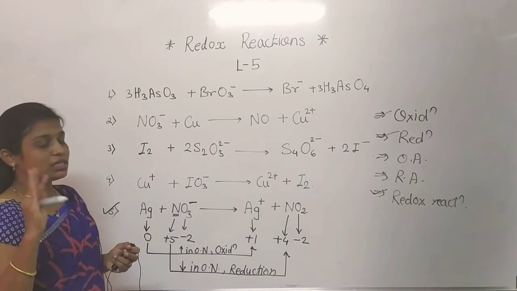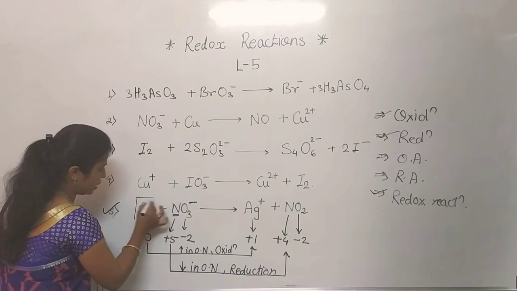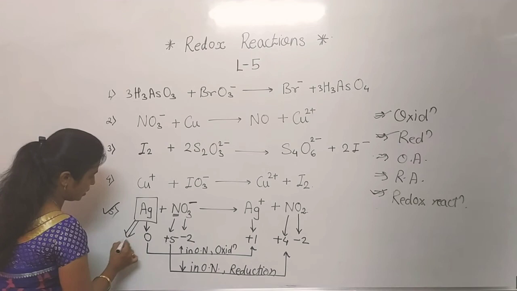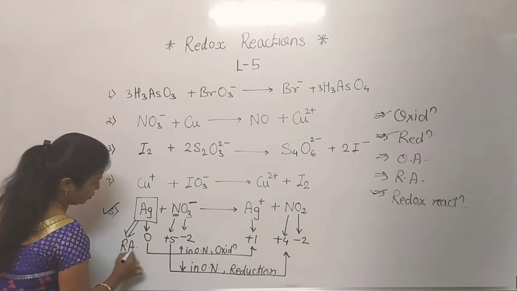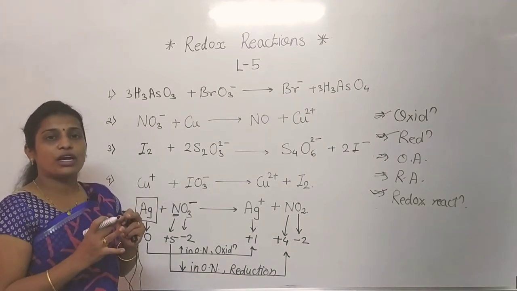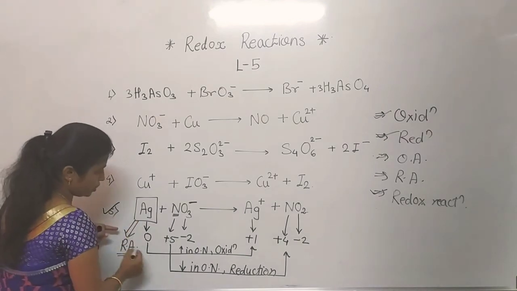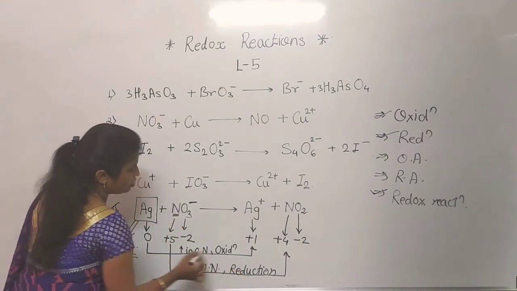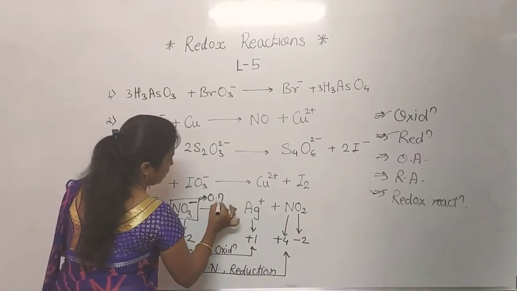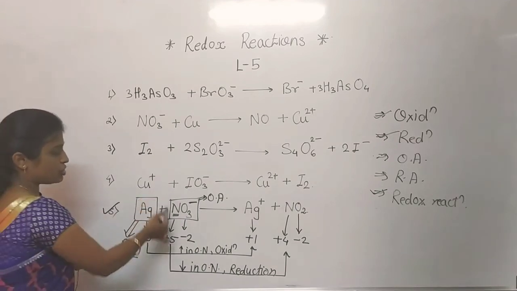Now see, oxidizing agent and reducing agent, which is the last part. See, now see this Ag, this undergoes oxidation, means this Ag is a reducing agent. Clear to everyone? That which undergoes oxidation acts as a reducing agent. Okay, so this is the reducing agent. Now NO3, which undergoes reduction, means this is the oxidizing agent. Hope so everyone has understood this one reaction that we solved.